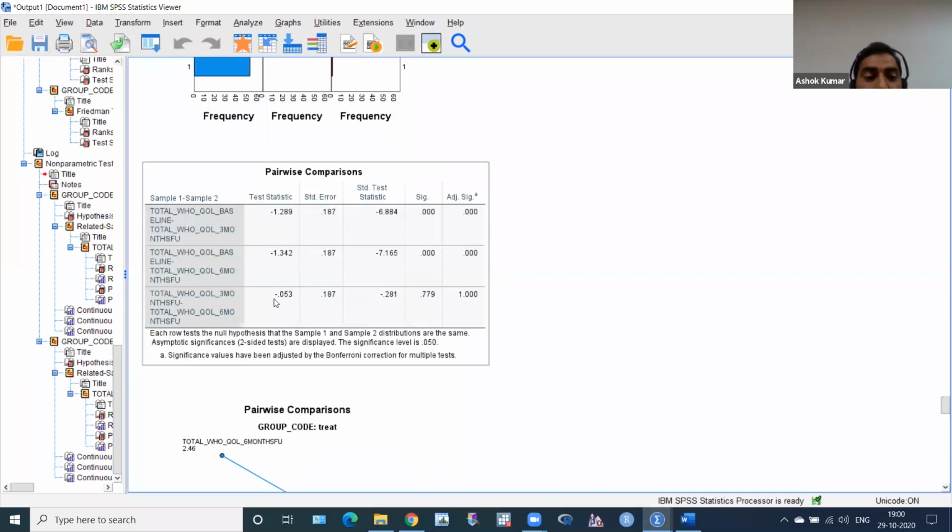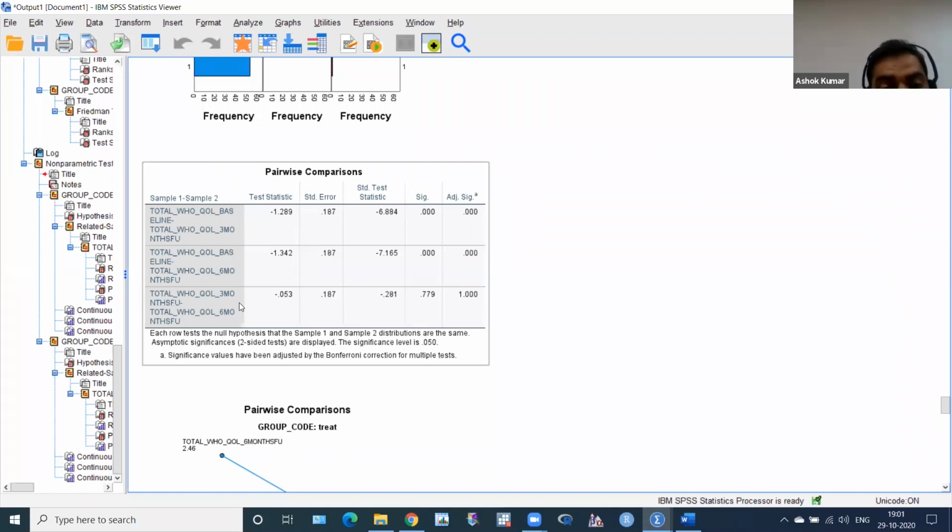multiple comparison? You can see this. This is a multiple comparison. This is the unadjusted p-value, and this is the adjusted p-value. You can see this is a Bonferroni corrected p-value. This is from baseline to 3 months, unadjusted is this, and adjusted is this. So baseline to 3 months is significant, and baseline to 6 months is also significant.